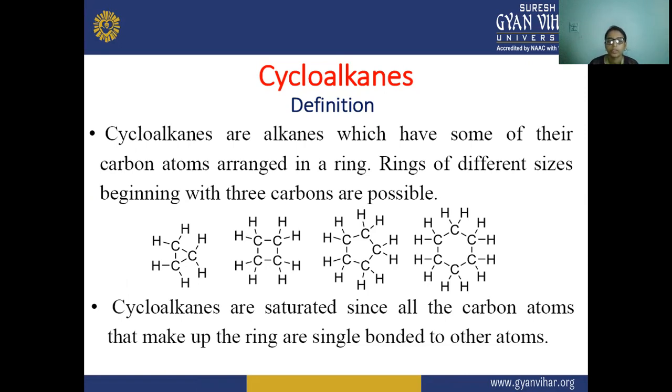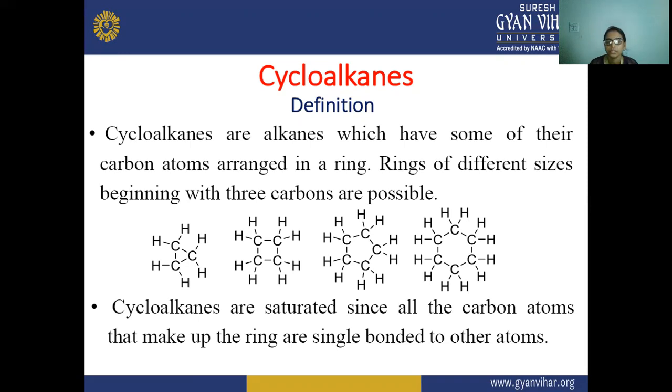Three carbons are arranged in a ring. That is the beginning of the cycloalkane. The rings are of different sizes, but the beginning starts with 3 carbon atoms forming a ring. Cycloalkanes are saturated since all the carbon atoms that make up the ring are single bonded to each other. So cycloalkanes are saturated hydrocarbons.